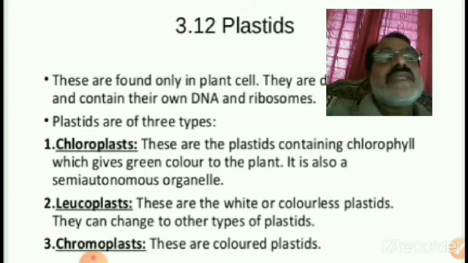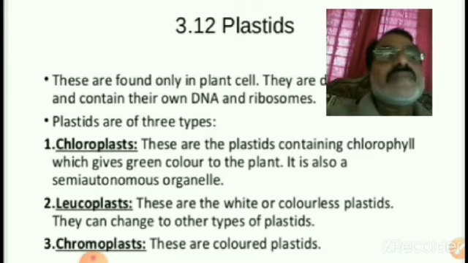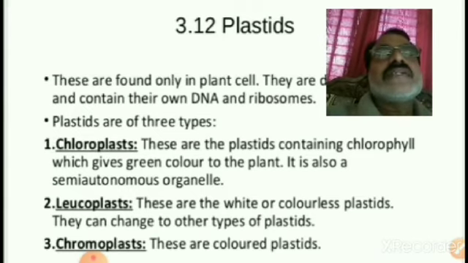Chloroplasts mainly contain chlorophyll, green in color. The leaves are green because of the chloroplasts, which are meant for photosynthesis and preparing food material. By that, these plants are called autotrophs.